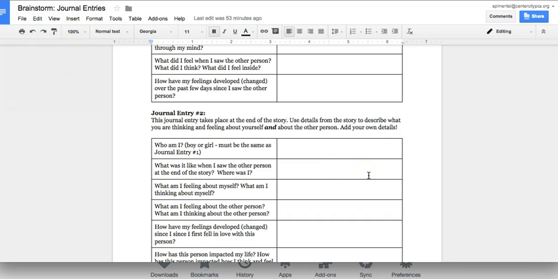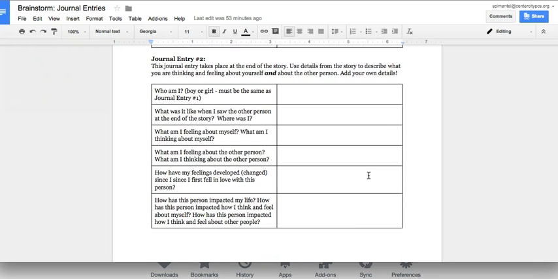And in journal entry number 2, you're just going to be writing about what it was like when you saw the other person at the end of the story, where you were, what you're feeling about yourself, thinking about yourself, what you're feeling about the other person, what you're thinking about the other person. And then you want to think about how has this person impacted my life? How has this person impacted or affected or changed how I think and feel about myself or about other people?